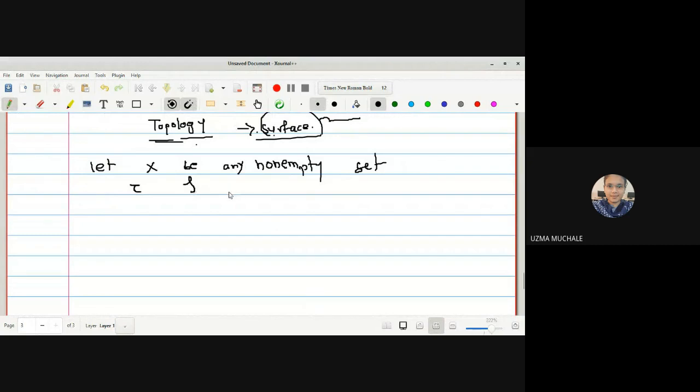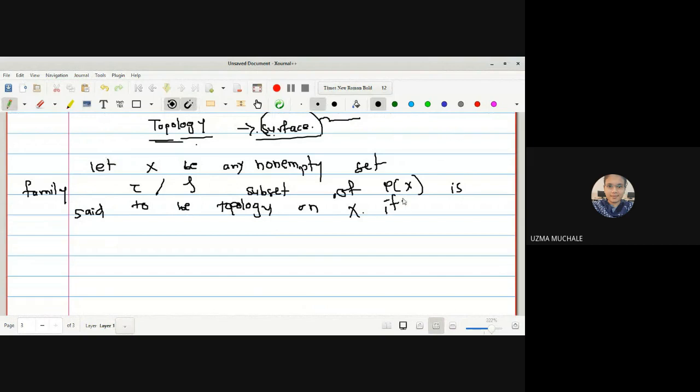Then a family tau, a subset of P of X, I hope you know what P of X is, it is the power set of X, is said to be a topology on X if it satisfies the following conditions.